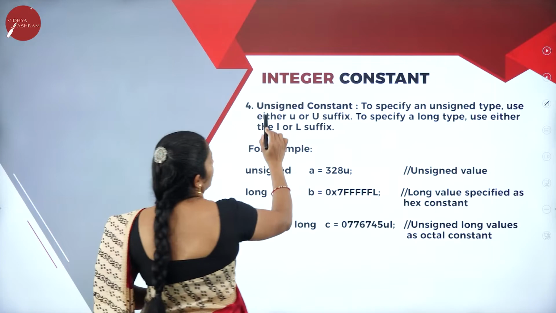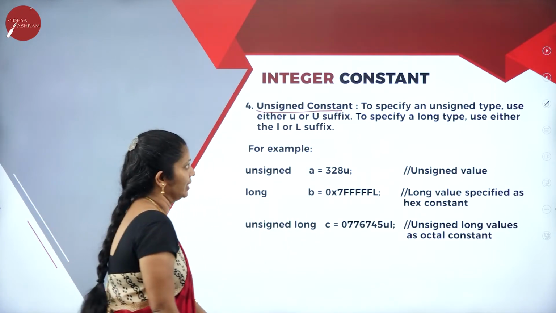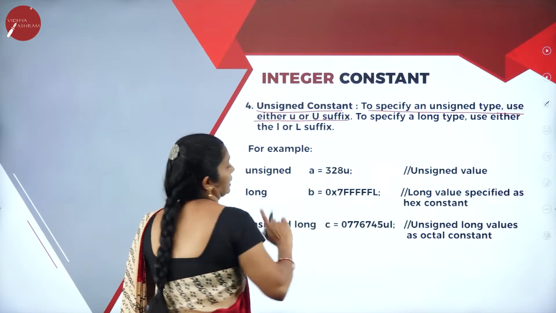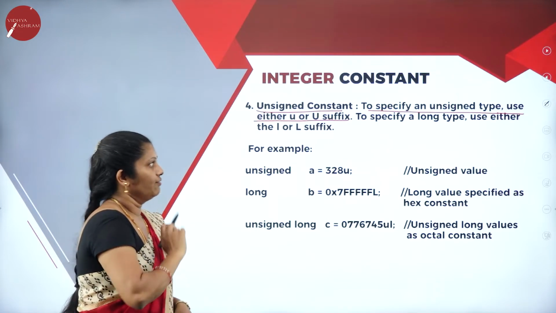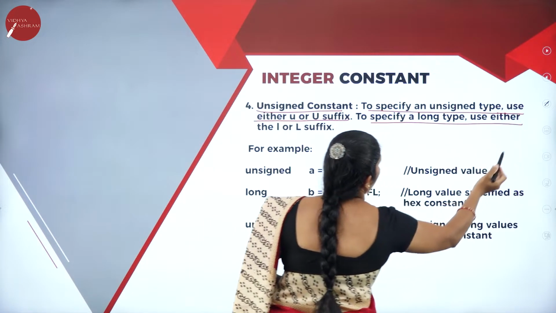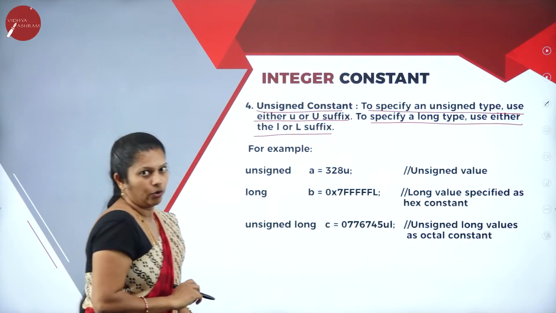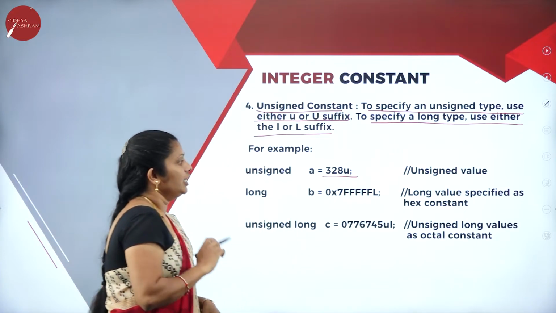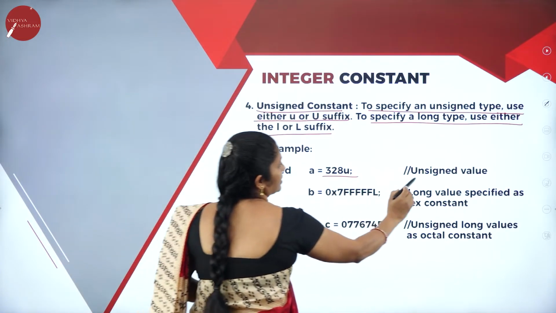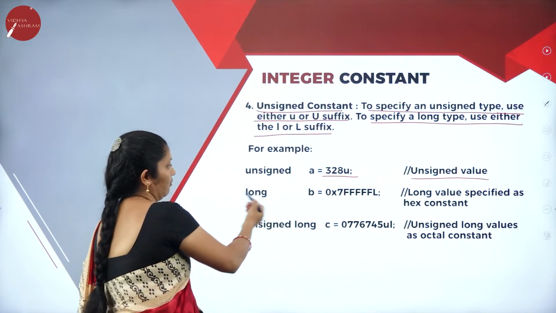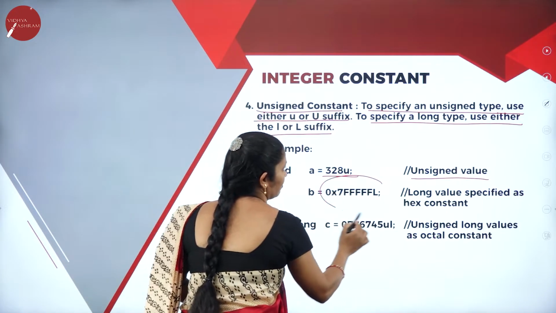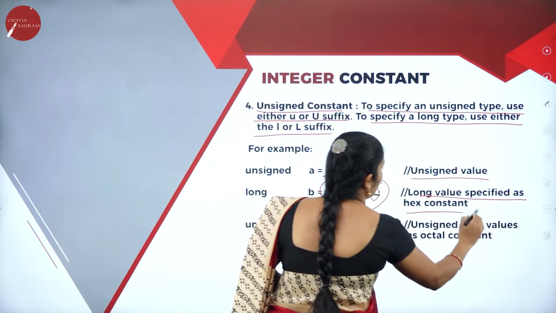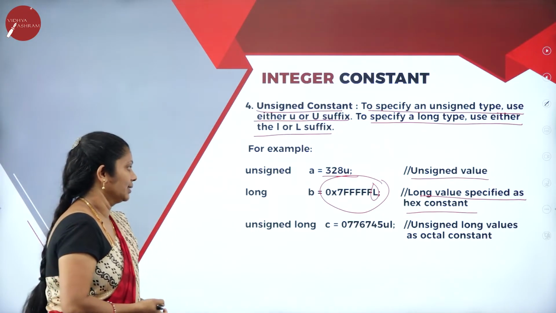Next, unsigned constant. The last one is unsigned constant. To specify an unsigned type, use either capital U or small u as a suffix. To specify long type, use either capital L or small l as a suffix. For example, unsigned a equals 328U. From this, I can say that it's an unsigned value. One more, long b equals some value, but at the end we have written L. It means the long value specifier is used as a constant here.